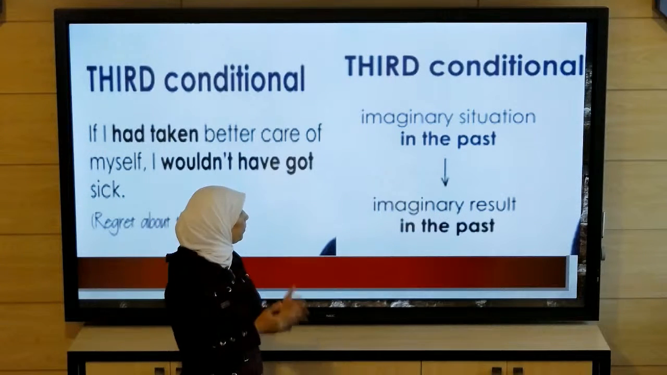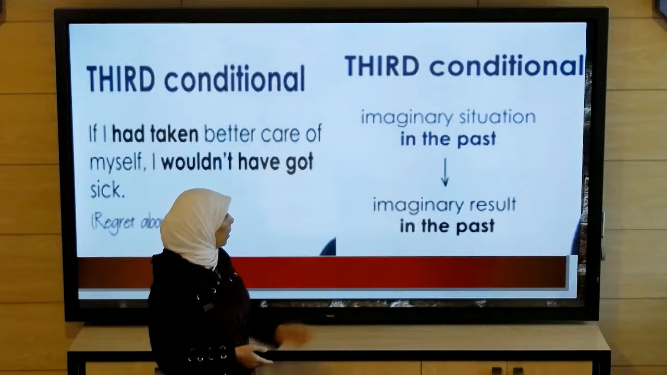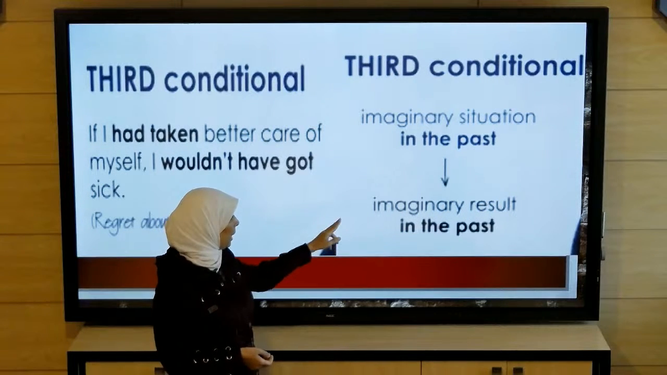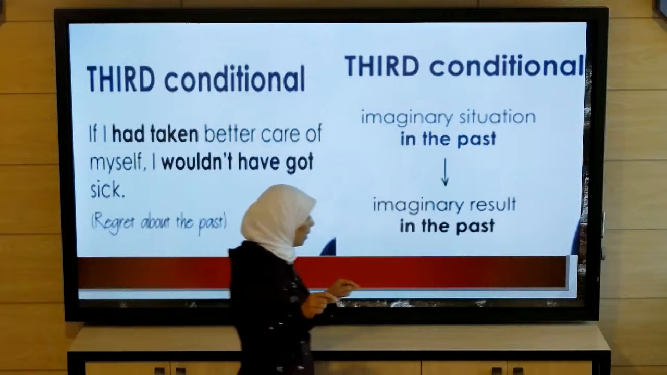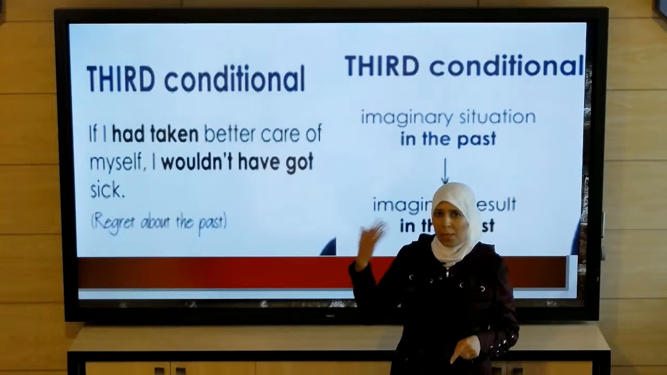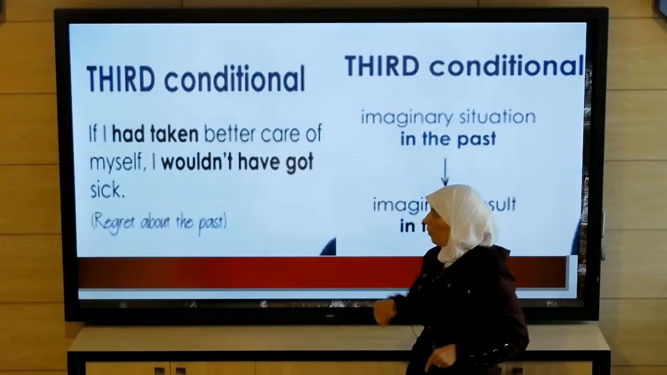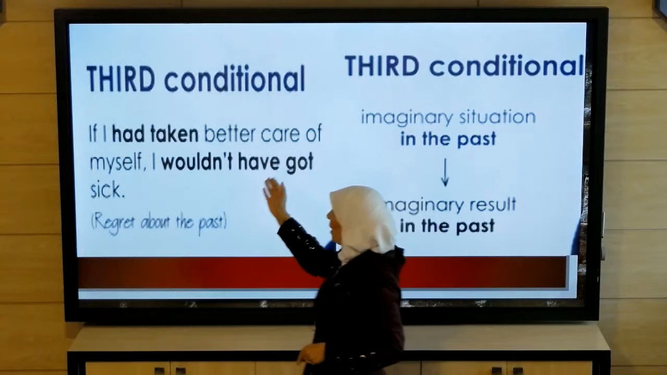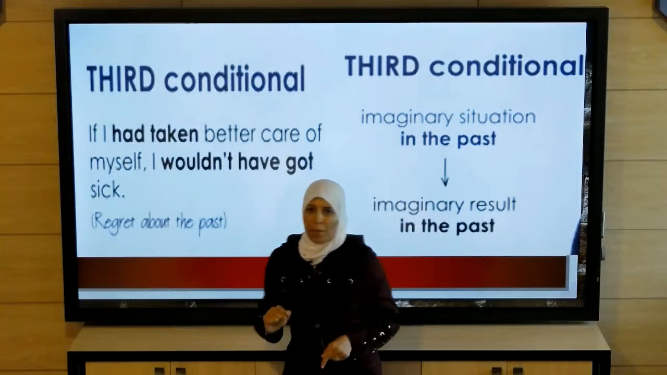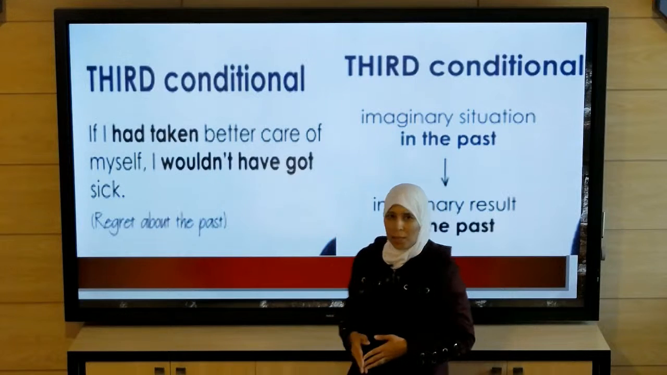So we have an imaginary situation in the past, and also the result is an imaginary result in the past. It is not real now, it is in the past, it's imagination. We use our imagination. If we have different reasons, we would have different outcomes. If I had taken better care of myself, I wouldn't have got sick.